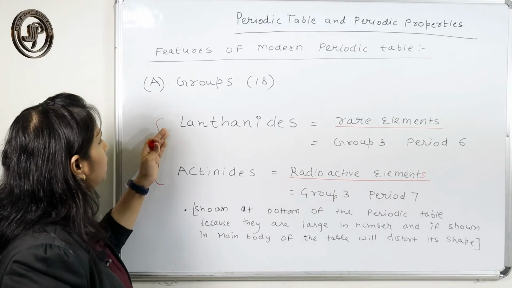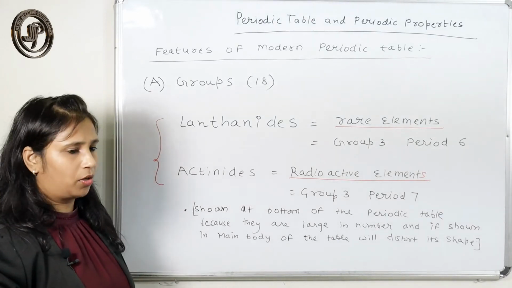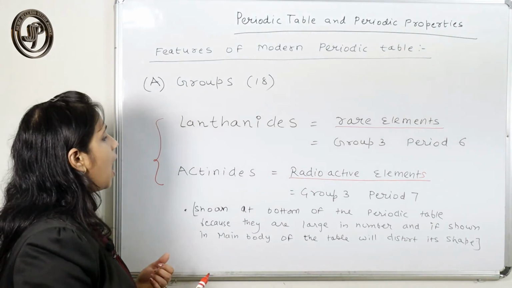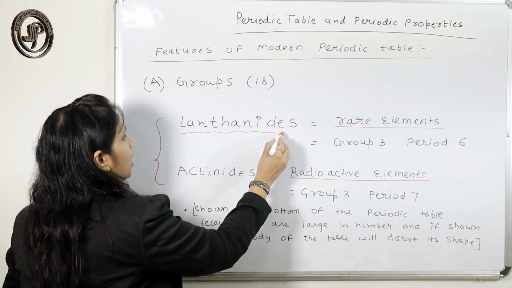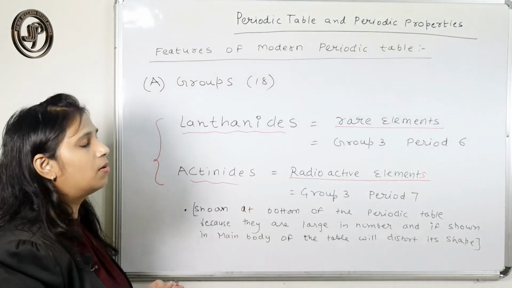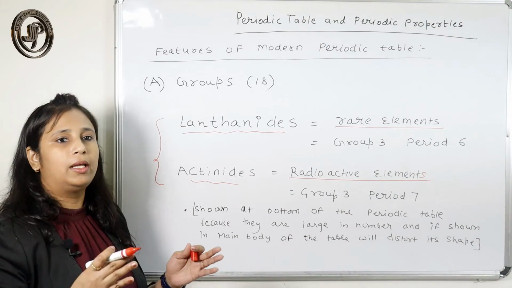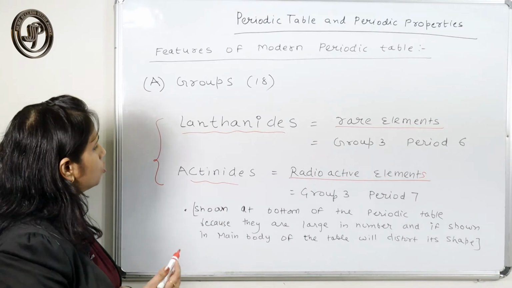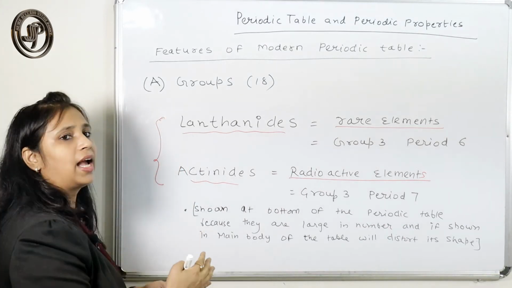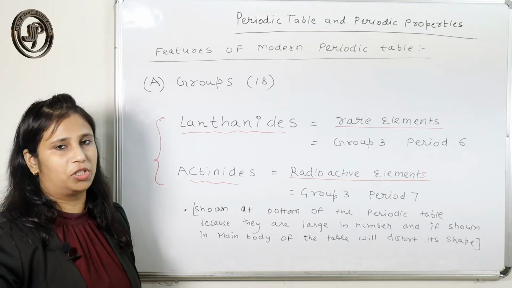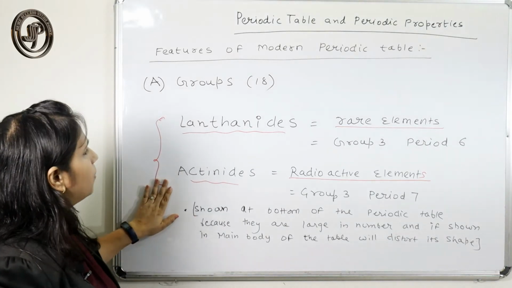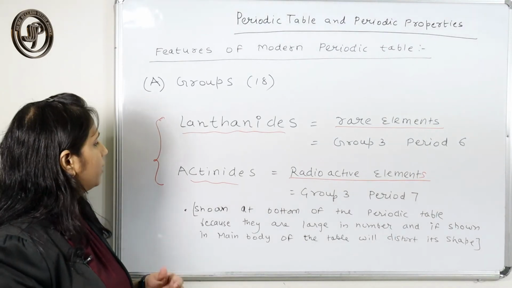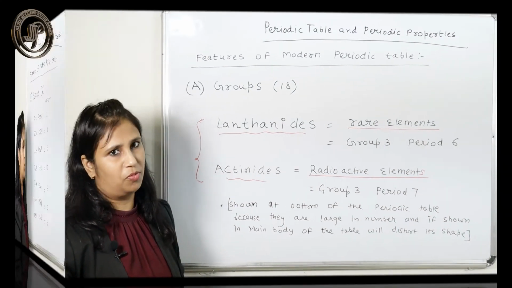But you will not see these in the main body of the periodic table, as they are large in number. Actinides and lanthanides are large in number. If they were put in the main body of the periodic table, its shape would get distorted. So they are just placed at the bottom of the periodic table. Sometimes in exams it is asked which group or which period lanthanides or actinides belong to.